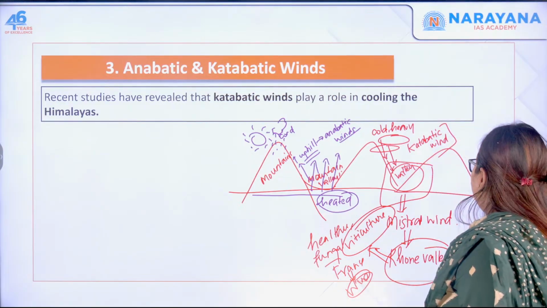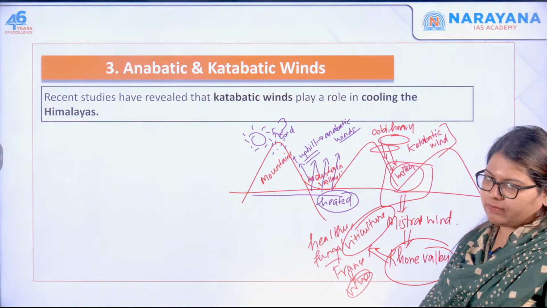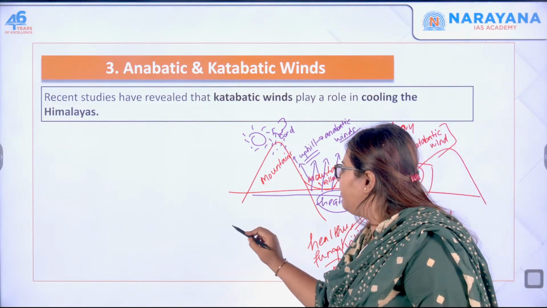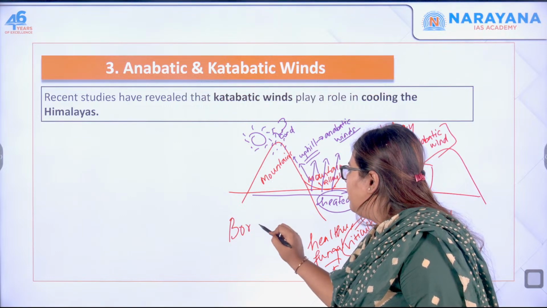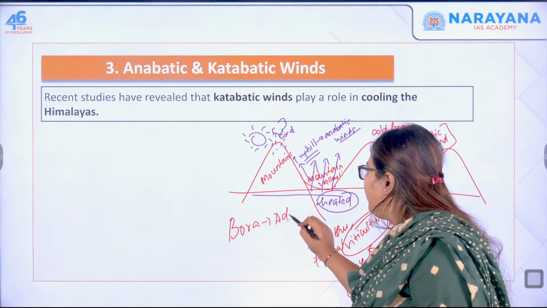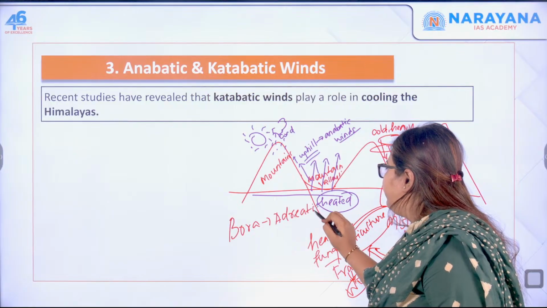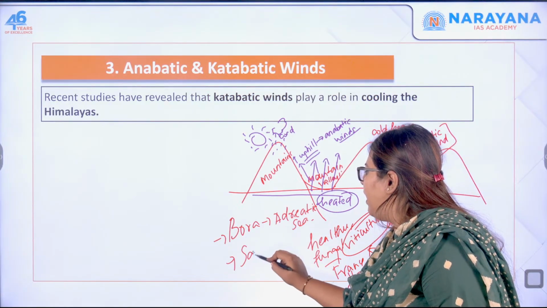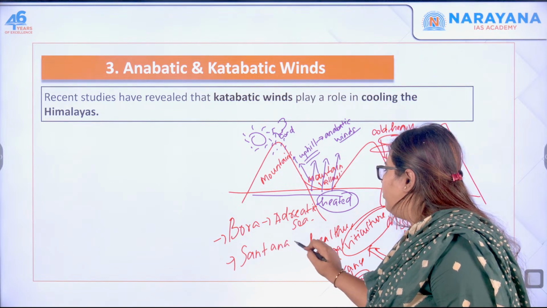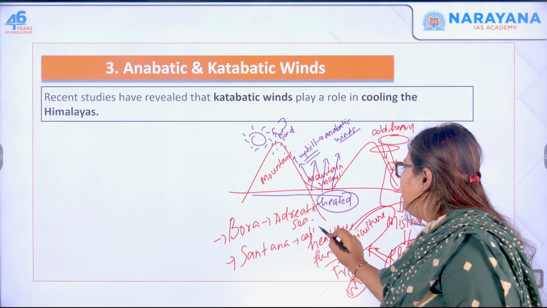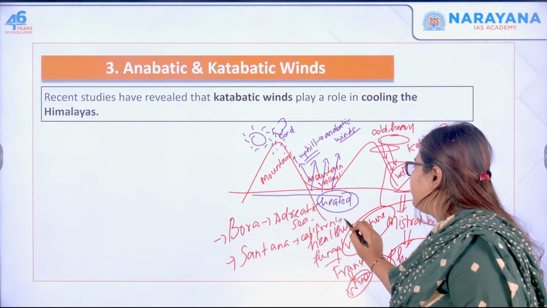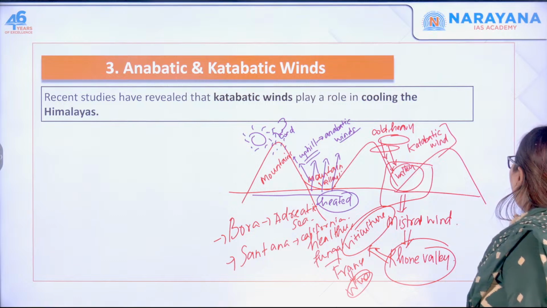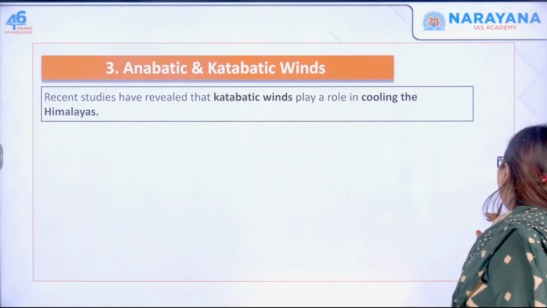So this is the concept of katabatic as well as anabatic winds. Other examples are also there. You have the Bora, and this is in the Adriatic Sea, and then you also have the Santa Ana, California. So these are all examples of what? The katabatic winds.